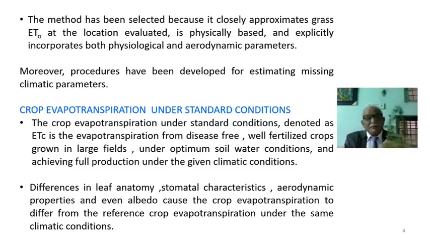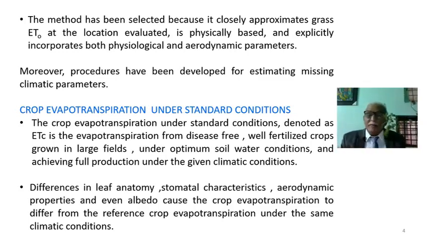The differences in leaf anatomy, stomatal characteristics: the upper surface of the leaf has fewer stomata compared to the lower part. That's why under hot weather conditions, the leaves of certain plants turn or tilt upward, bottom goes up.